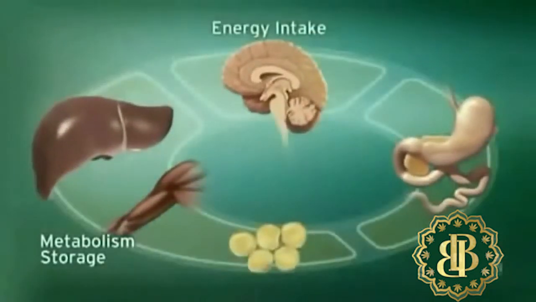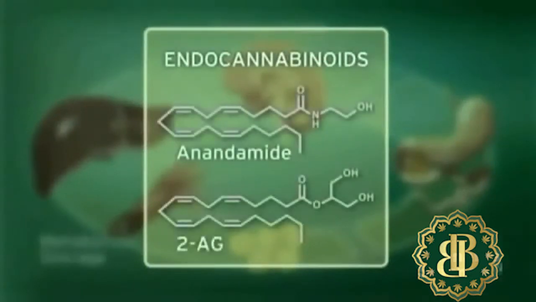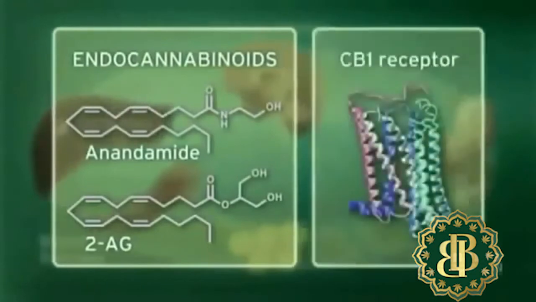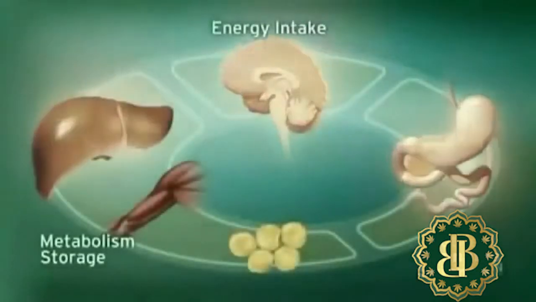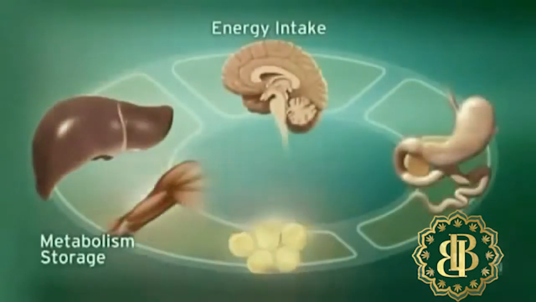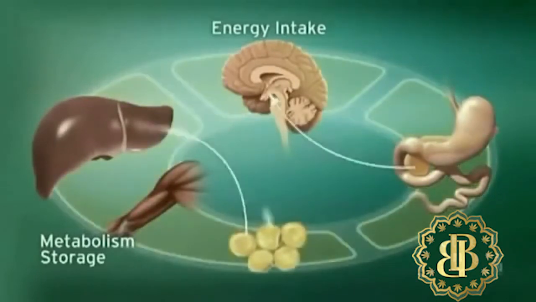The ECS regulates these processes through endogenous ligands, such as anandamide and 2-arachidonyl glycerol, and the CB1 receptor. CB1 receptors are located in the brain, digestive tract, muscle, and adipose tissue. Integration of these central and peripheral ECS components is achieved through neuronal and hormonal signaling.